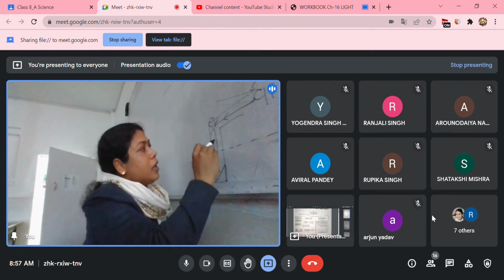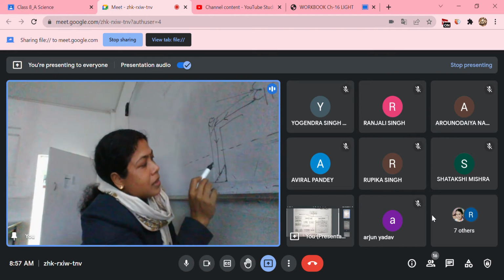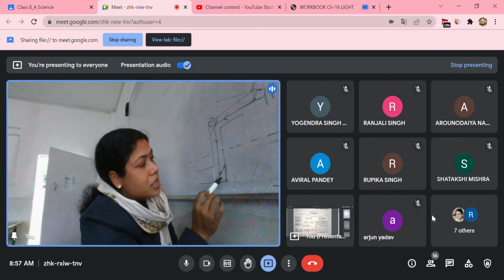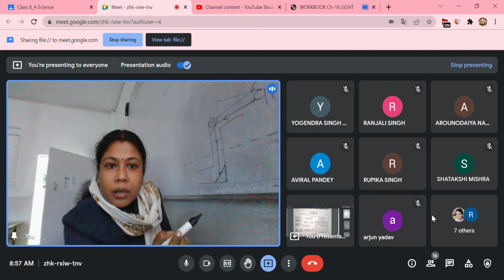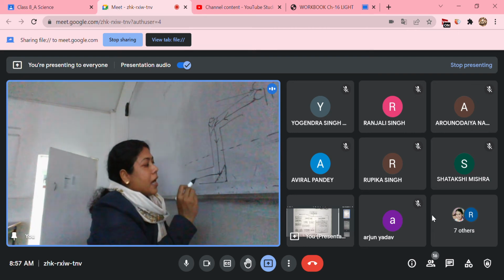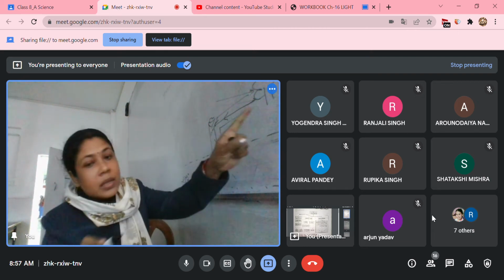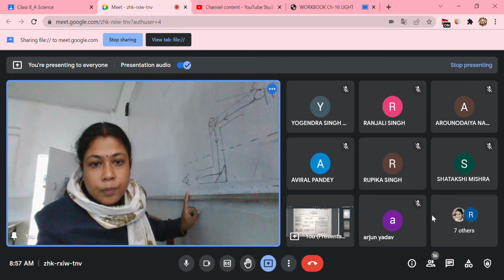The reflected ray will fall on the second mirror, and this reflected ray will be the incident ray for the second mirror. Here again it will reflect, and if you keep your eye over here, you are able to see this tree sitting over here.